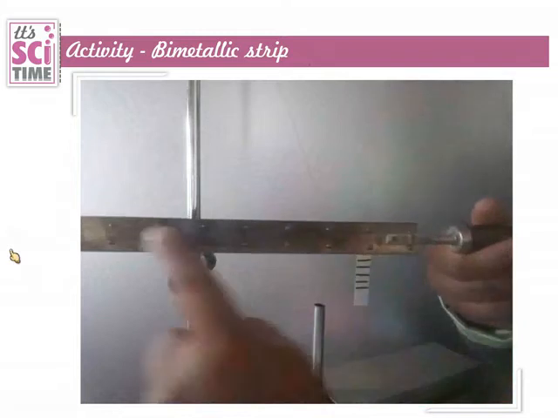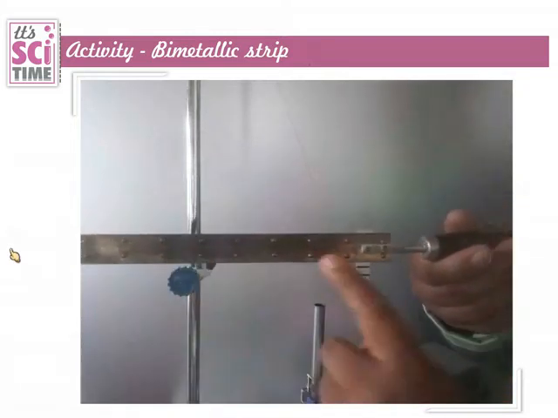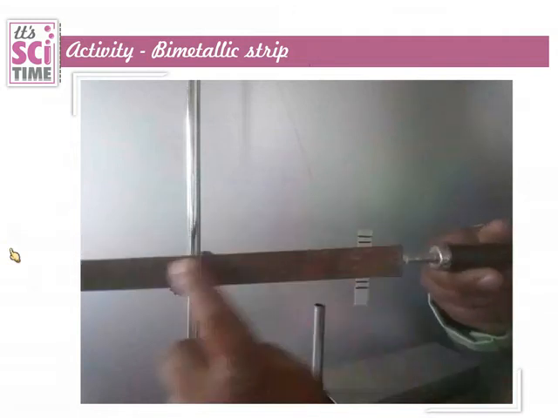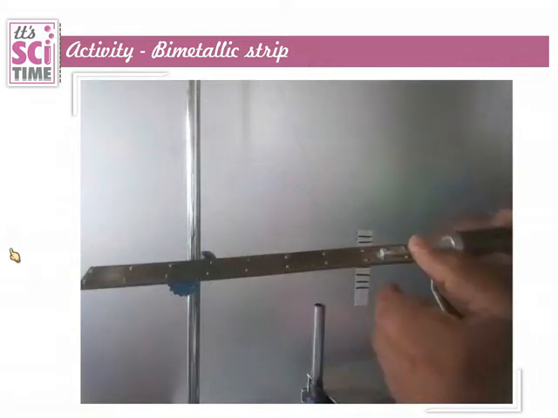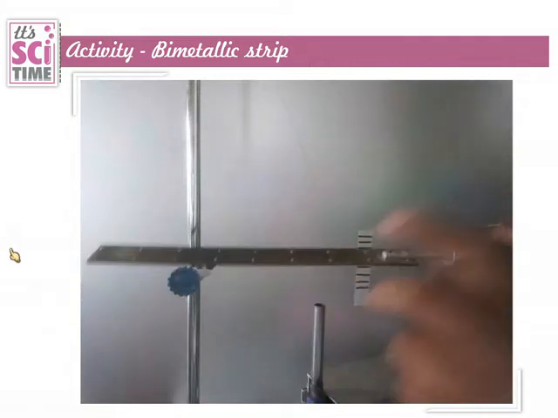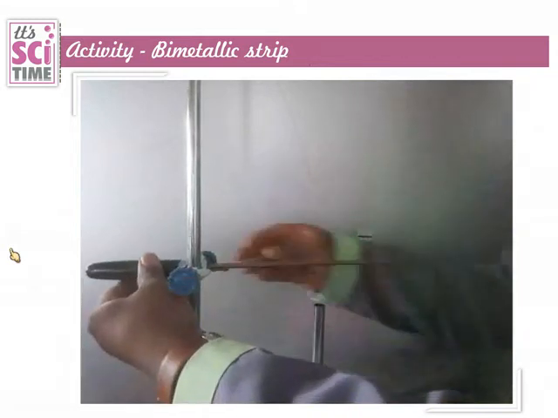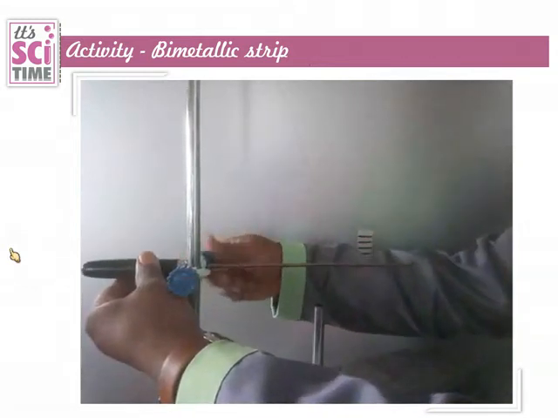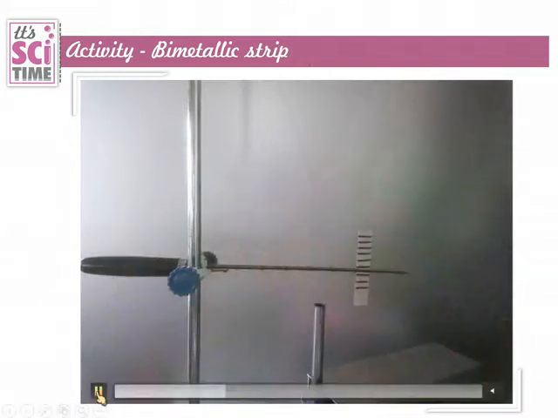One side there is brass, and the other side is steel. The two metals are riveted together, and this bimetallic strip we will fix here to the stand.